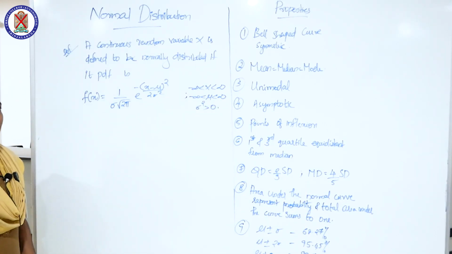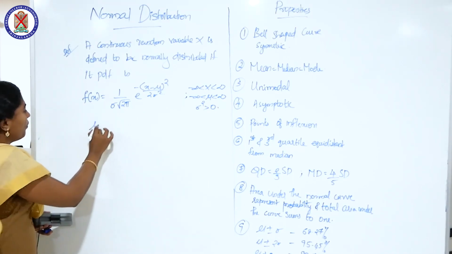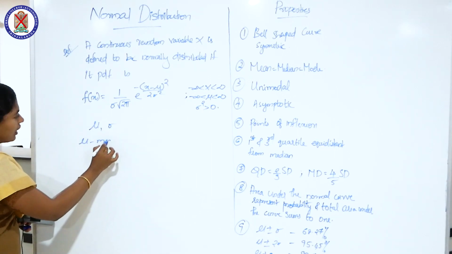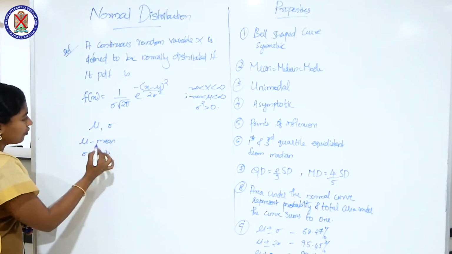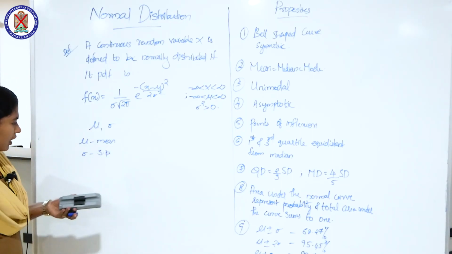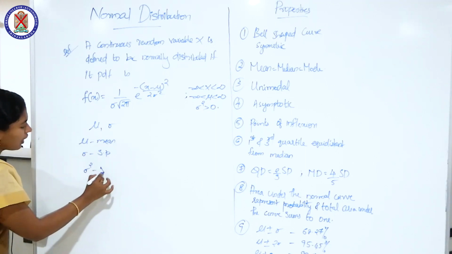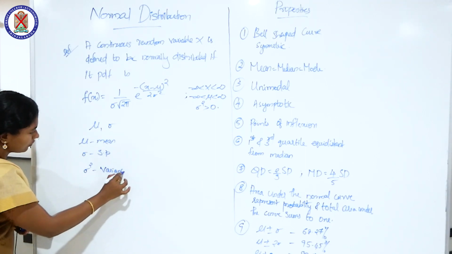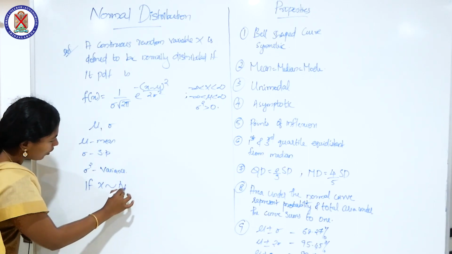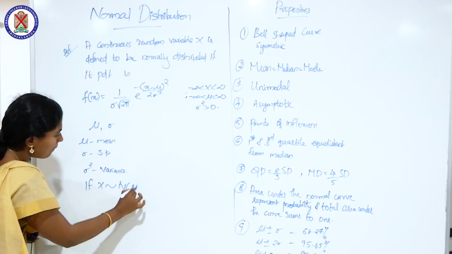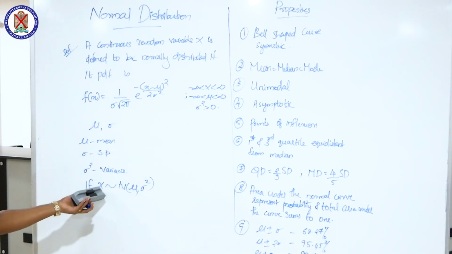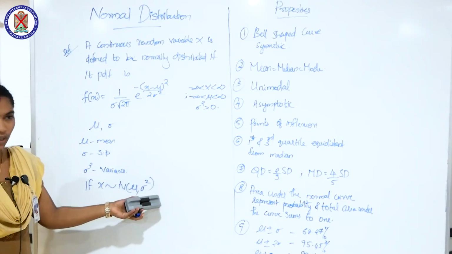For a normal distribution we have two parameters, that is mu and sigma, where mu is the mean of a normal distribution and sigma is the standard deviation of normal distribution. We know the relationship between standard deviation and variance, so obviously sigma square will be our variance. And we can say if x follows normal distribution with mean mu and variance sigma square, we can denote it as x follows N(mu, sigma square).